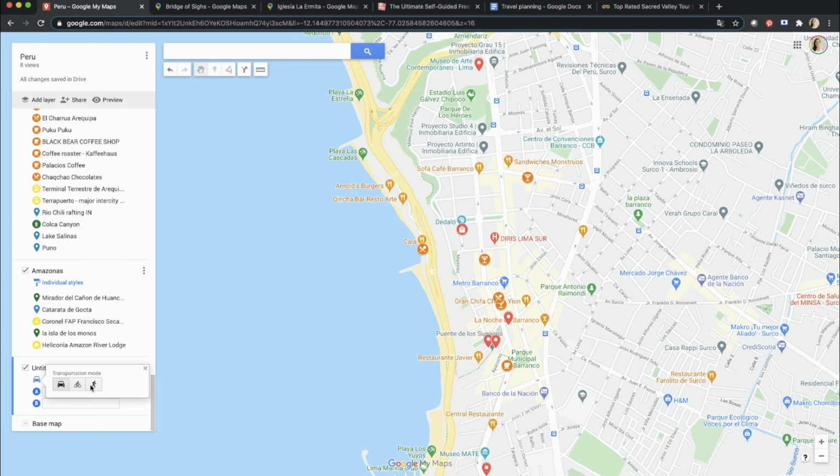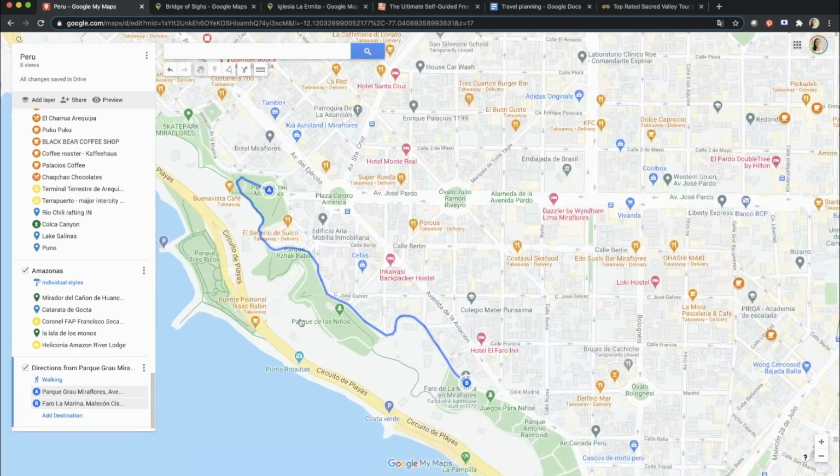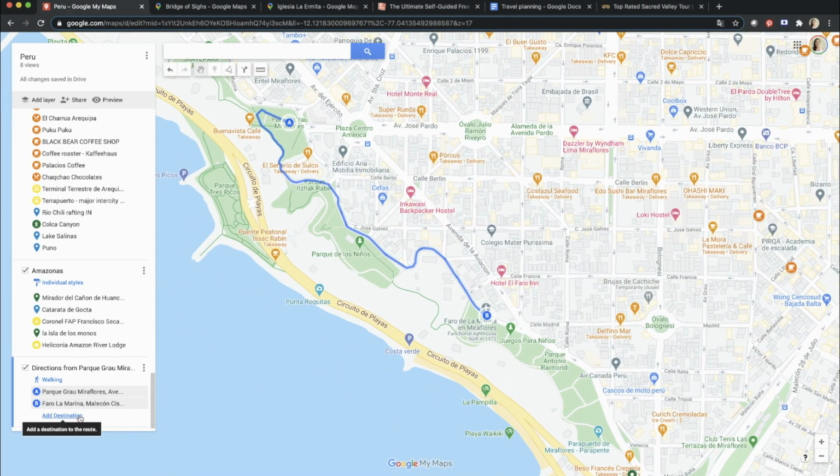And here you can select walking mode. The first stop was Parque Grau. The first line is already done, and as next steps I will add the other points and we'll get back to you with the final route.